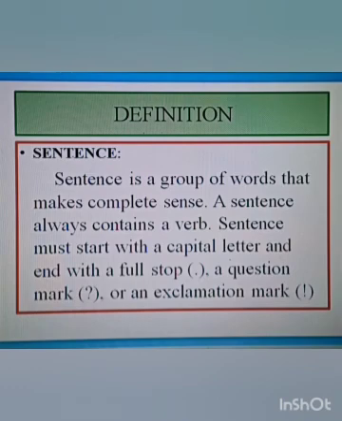I will tell you. Words that tell us what someone or something does are called verbs. Example: a boy is playing, laughing, writing, running, etc. So, verbs are the words that tell us what someone or something does.